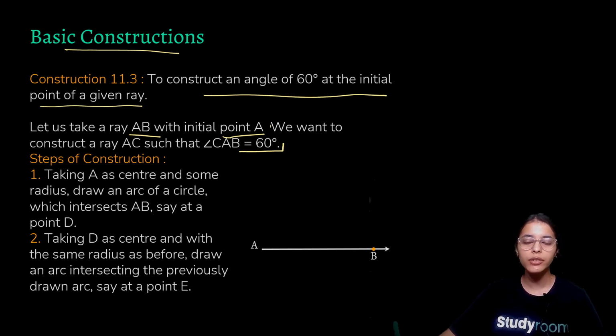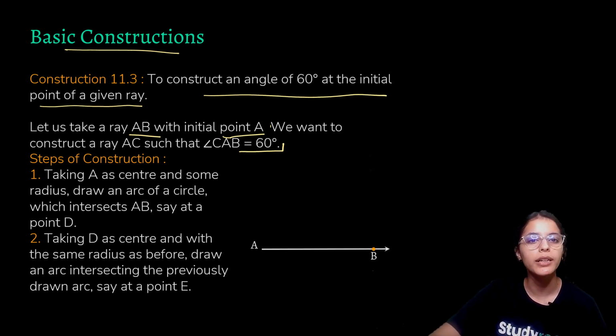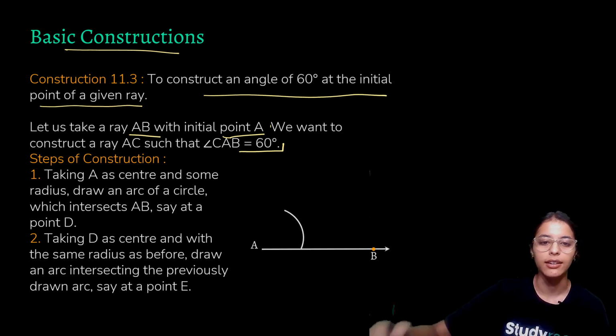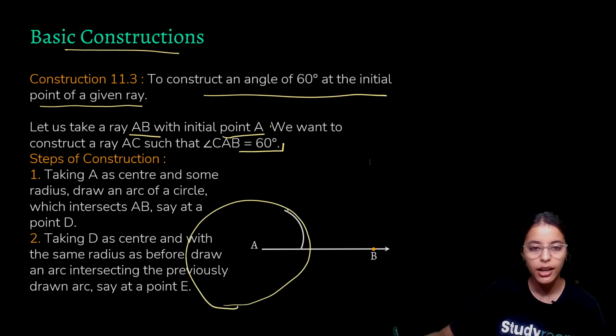So to do that, first of all, take your compass and open it at a radius that you like, which is not too wide or not too small. So let us open our compass and draw an arc, keeping A as center. I will just draw over here. So this is an arc of a circle, right?